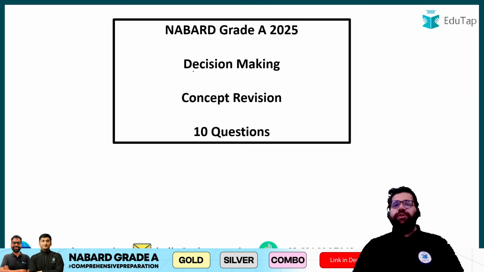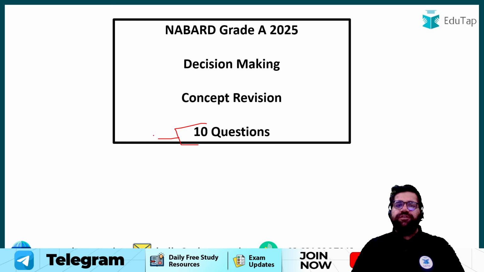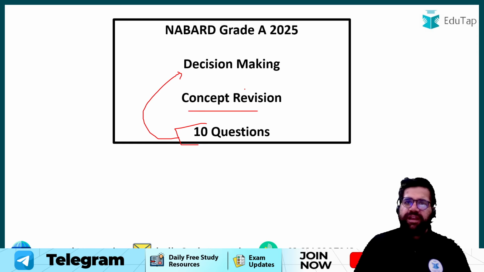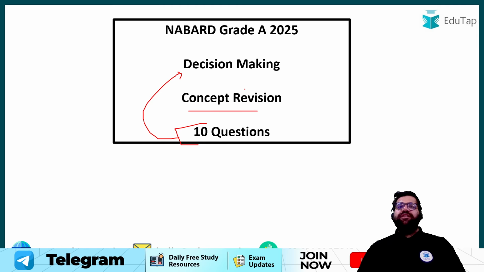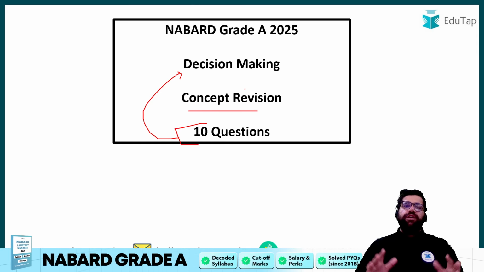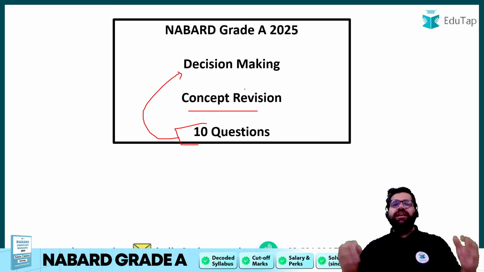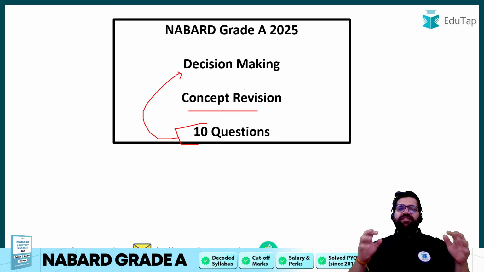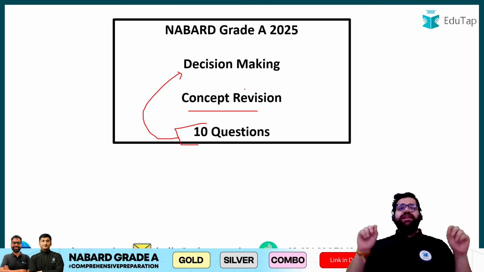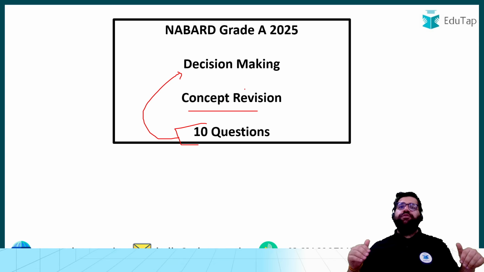In this particular video, my friends, we are going to solve 10 questions which relate to the component of decision making. The overall objective is to revise the concepts of decision making. And as we all know, decision making only contributes 10 marks as a section in your non-merit section of NABARD Grade A. So you don't have to invest too much time in decision making. Rather, just do some smart studies, revise all the important concepts. And in this particular video, I'm going to revise 10 important concepts with you because there are 10 questions.